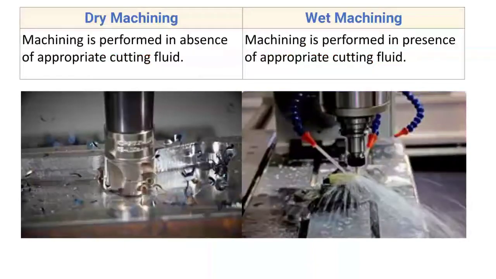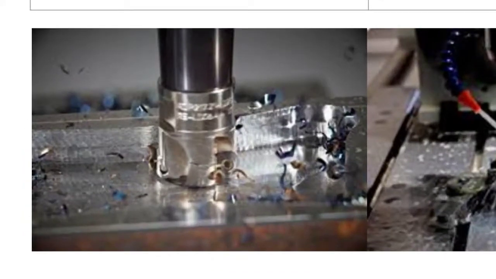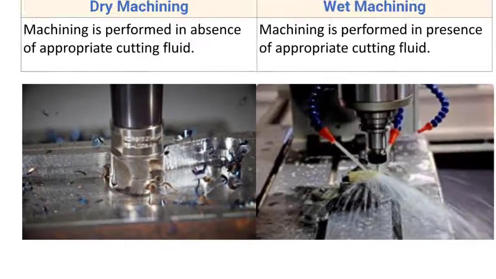On the basis of usage of cutting fluid, machining can be classified as dry machining and wet machining. The very first point: dry machining is performed in the absence of appropriate cutting fluid. So in dry machining, the cutting fluid is not used during the machining. Here you can see an example of dry machining. While cutting, the cutting oil is not used.